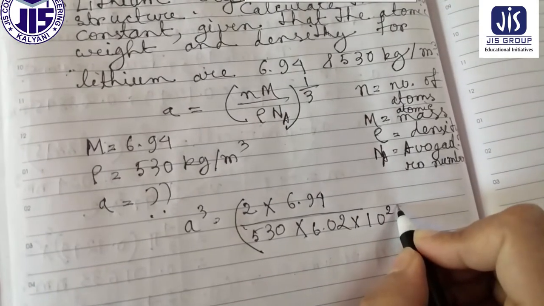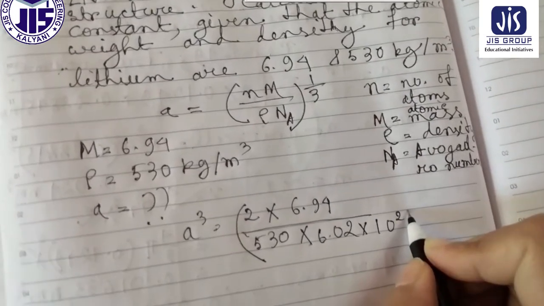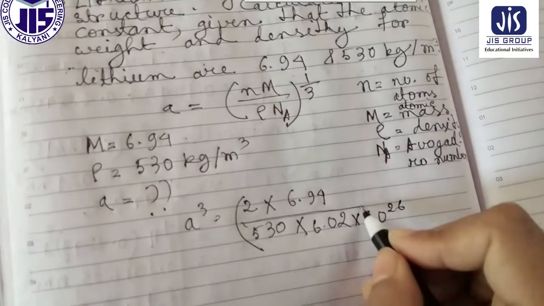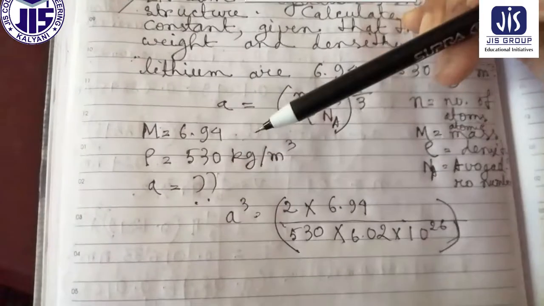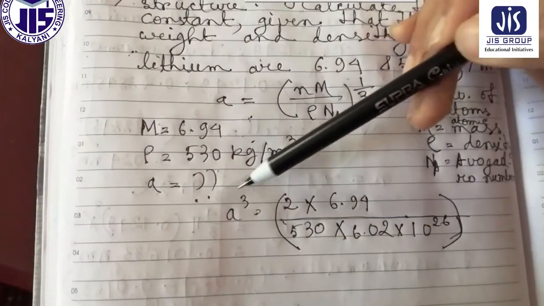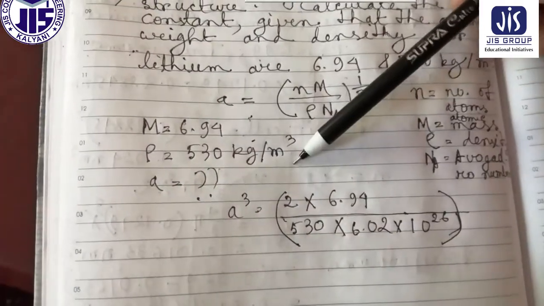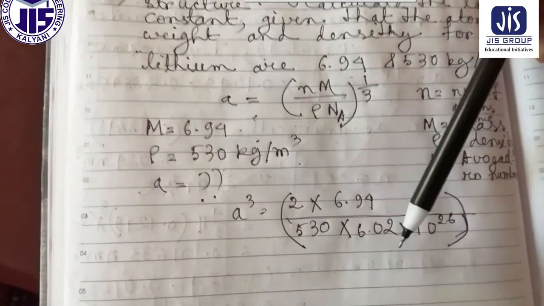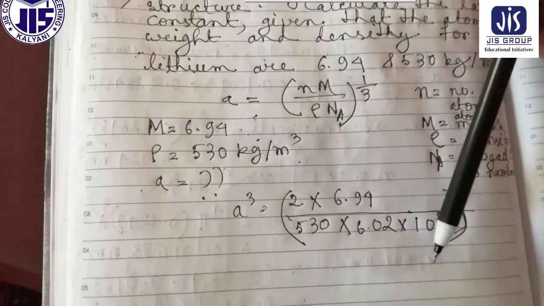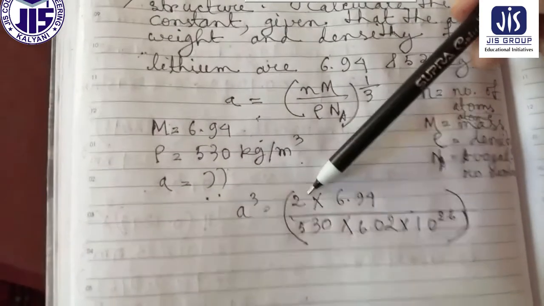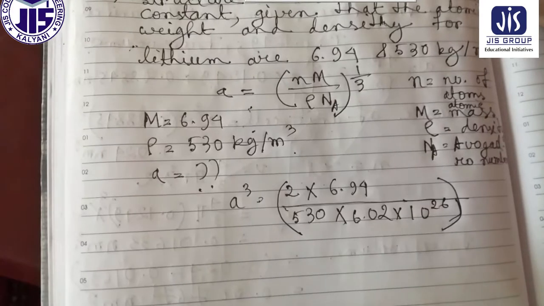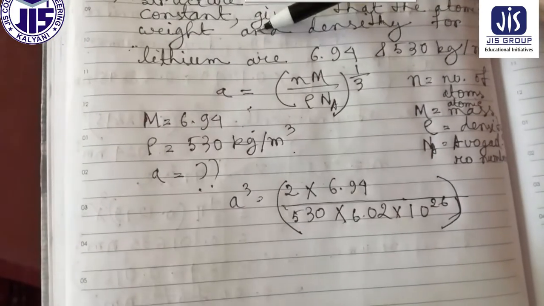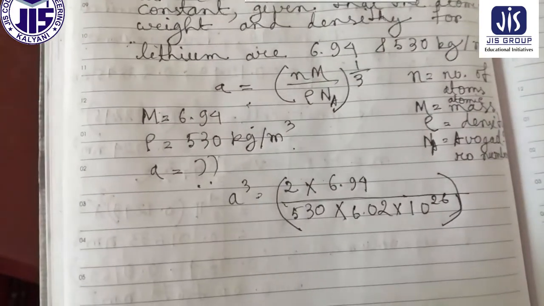Now instead of 26 here it can be 23 also if it is in CGS. Now you see here all the values are given in SI. In SI the value of the Avogadro number is 6.023 into 10 to the power 26. n equal to 2, that is number of atoms.